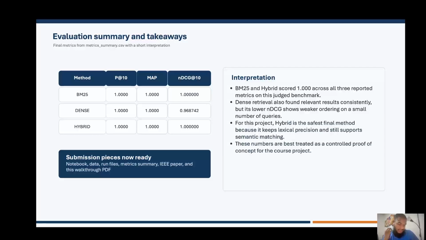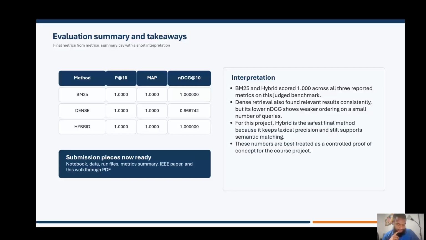Now talking about the evaluation, BM25 scores exactly 1 for precision at 10 and MAP and the nDCG at 10. The hybrid method also scores 1.0 across all three metrics, while dense retrieval scores 1.0 for precision at 10 and MAP, and approximately 0.96 for the nDCG.